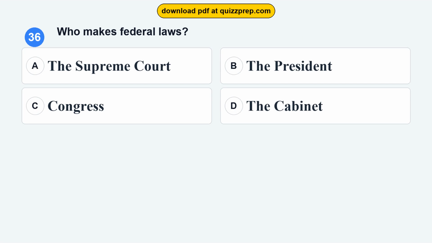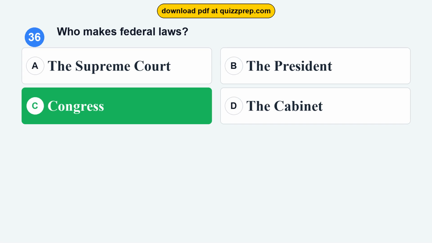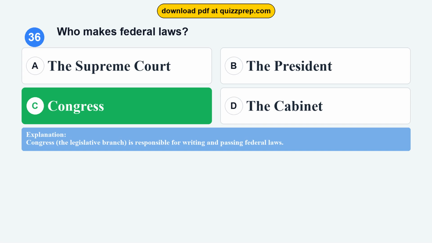Question 36. Who makes federal laws? Option A, the Supreme Court. Option B, the President. Option C, Congress. Option D, the Cabinet. The correct answer is option C, Congress. Congress, the legislative branch, is responsible for writing and passing federal laws.